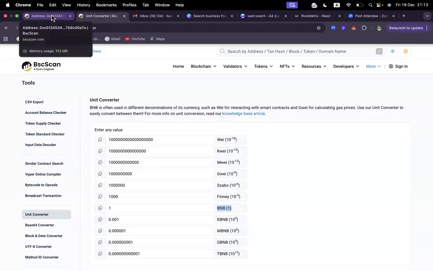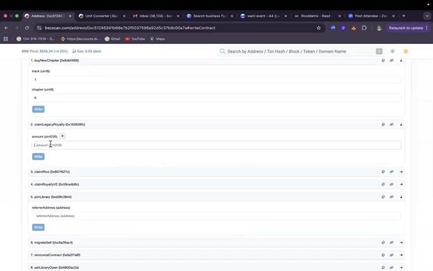So if you are interacting directly with the blockchain, make sure that if you want to withdraw 20 USDT, you type in 20, then you type in 18 decimal places, 1, 2, 3, 4, 5, 6, 7, 8, 9, 10, 11, 12, 13, 14, 15, 16, 17, 18. These 18 extra decimal places will give you only 20. If you add 19, you will get 200. 20, you will get 2,000. 21, you will get $20,000. So that's just what it means.